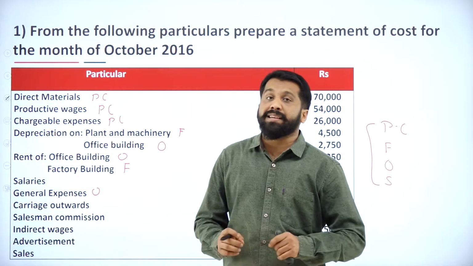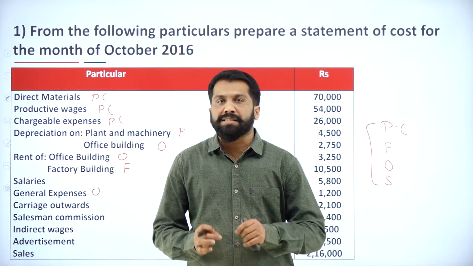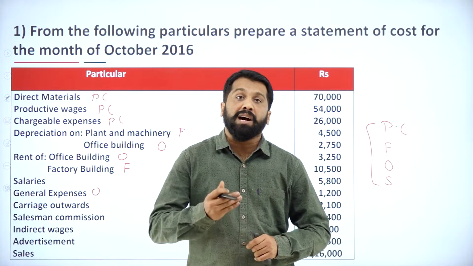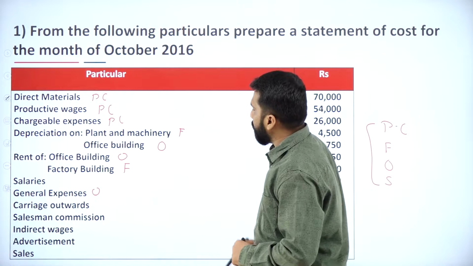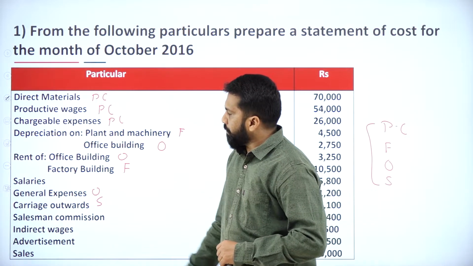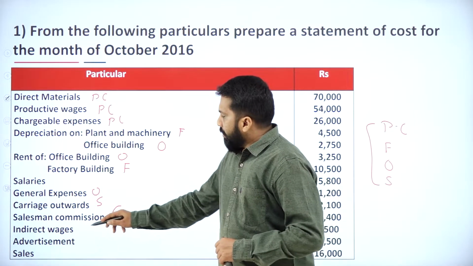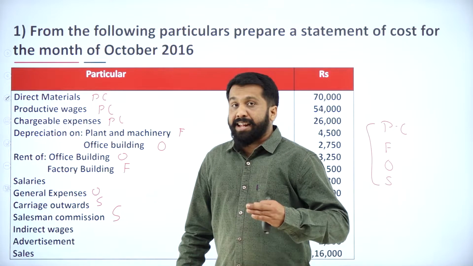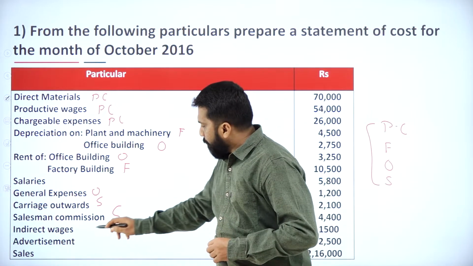Carriage inward means any transportation within the premises. Carriage outward means the same transportation outside the premises. We call it carriage outward. So this comes under selling and distribution. Salesman commission, selling and distribution. Indirect wages. Direct wages come where? Prime cost. Indirect wages come under factory.